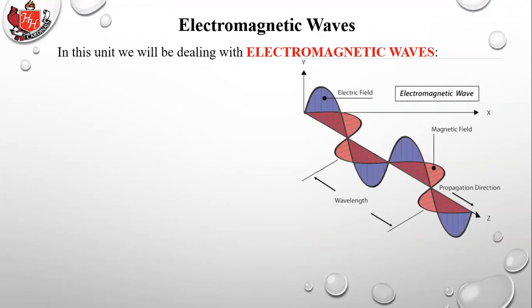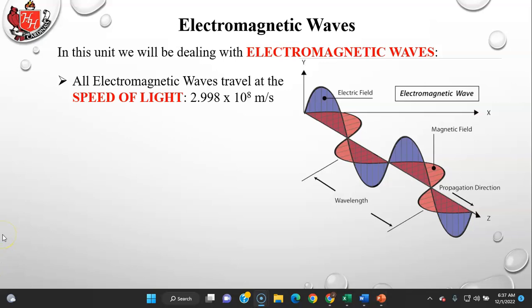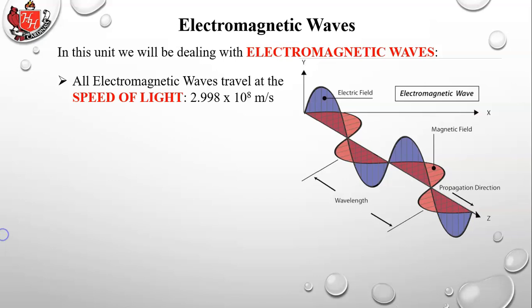In this unit, we will be dealing with electromagnetic waves. All electromagnetic waves travel at the speed of light, which is 2.998 times 10 to the 8th meters per second. Often we'll just call it 3 times 10 to the 8th meters per second. The speed of light is represented by the letter c, lowercase c. So that's not a variable when you see c. It's a fixed number. It's 3 times 10 to the 8th meters per second.